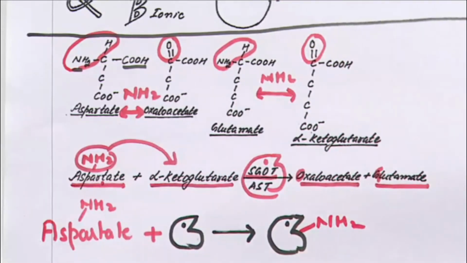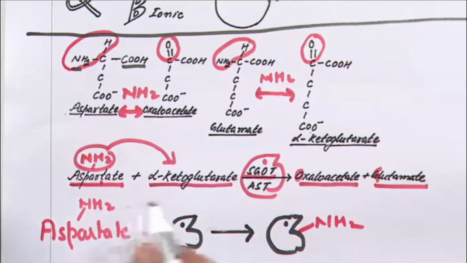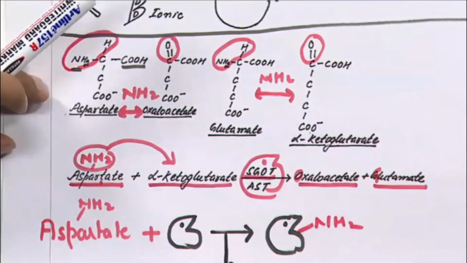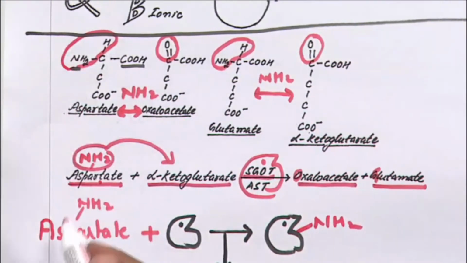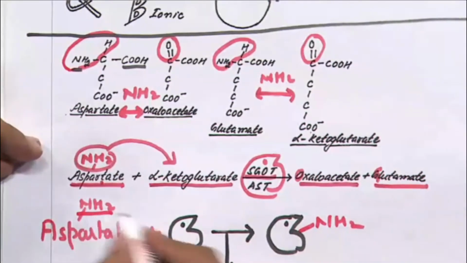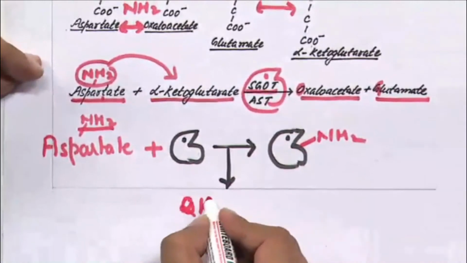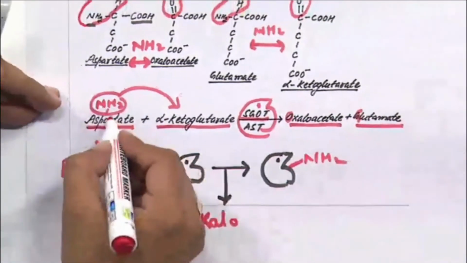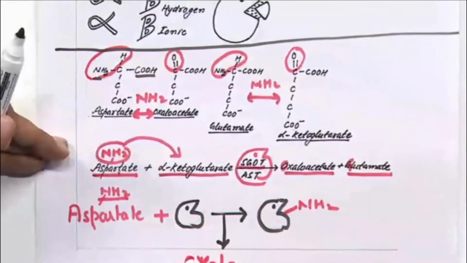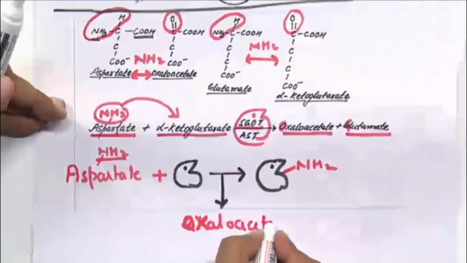When the amino group of aspartate is removed, aspartate is converted to oxaloacetate.